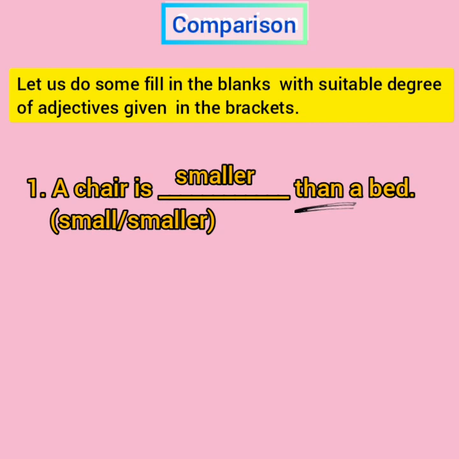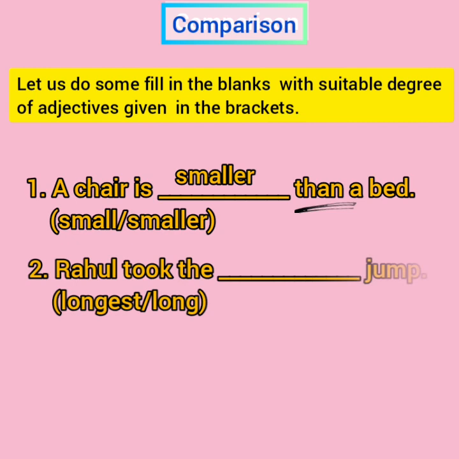Okay, next, number 2. Rahul took the dash jump, longest and long. So out of these two, which one will be suitable to be used in the blank space? So again we will get to know from the sentence itself which degree to be used.